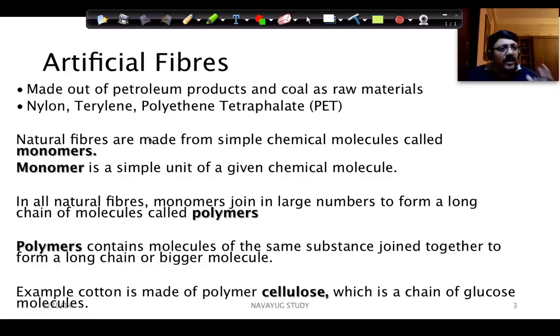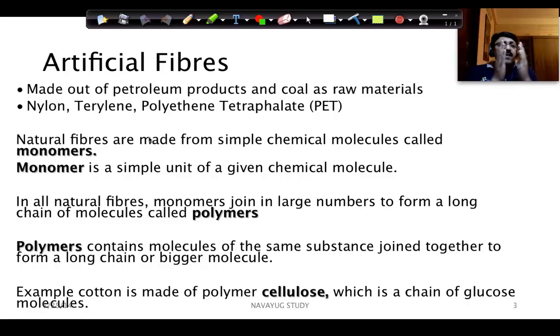In fact, artificial fibers have been manufactured taking hints from natural fibers. So the human beings examined the natural fibers closely and understood what natural fibers have, and used the same concepts to produce the artificial fibers. So in fact, we have taken the concept from nature and used that to produce artificial fibers. So what do natural fibers have? Let us take the example of cotton, which is a natural fiber. Now, the natural fibers are made of simple chemical molecules called monomers.